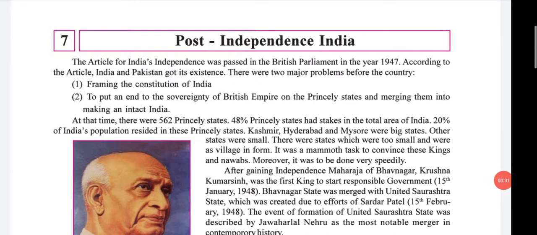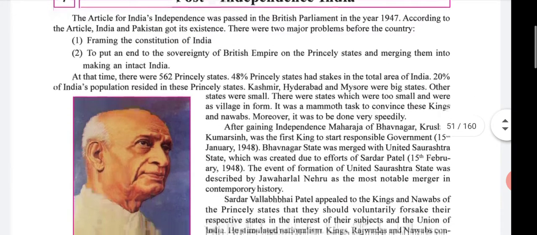In lecture number 1, we studied post-independence India. In 1947, the Indian Independence Act was passed in the British Parliament. According to the Act, India and Pakistan came into existence. But there were two major problems. The first was framing the Constitution of India, and the second was putting an end to the sovereignty of the British Empire.